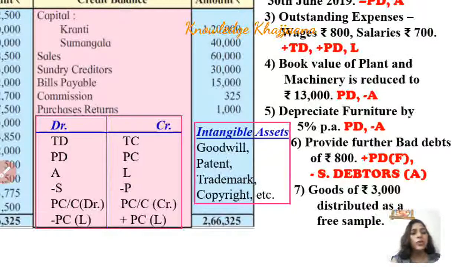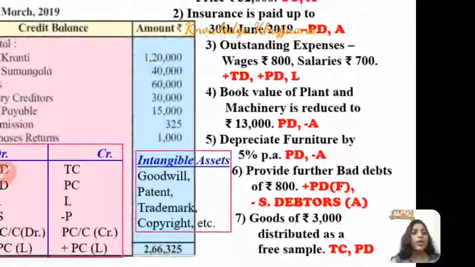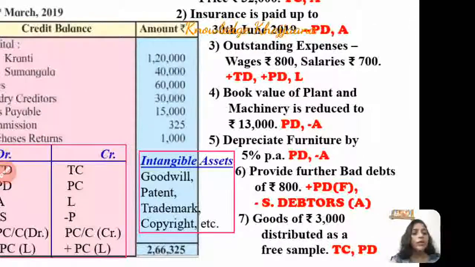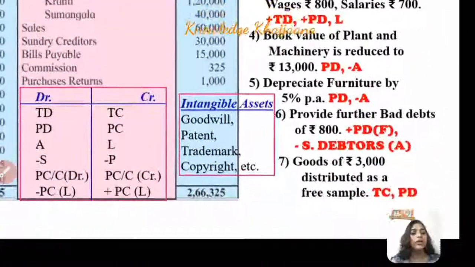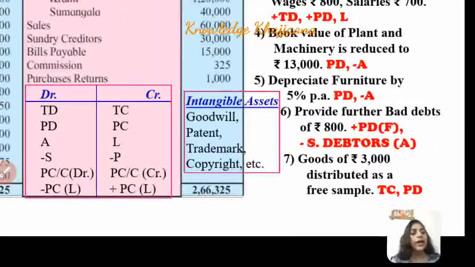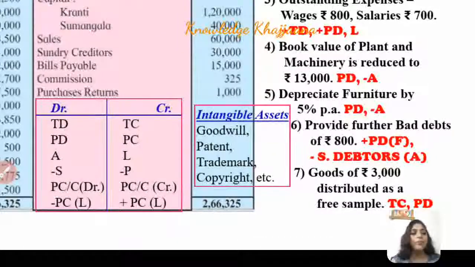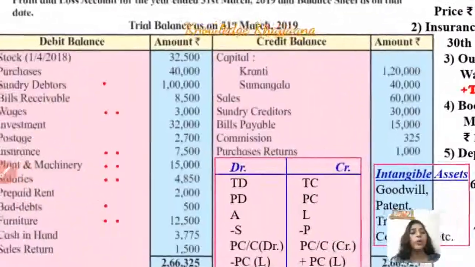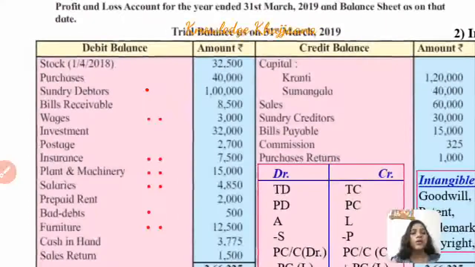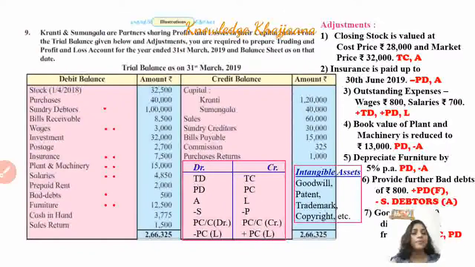Okay, so now what should be done for this adjustment? See, as the goods are going out, as per our rule, whatever the reason the goods are going out, they should be recorded to the trading account credit side. Okay, and they should also be recorded to the profit and loss account debit side. Okay, so for the goods distributed as free samples, there will not be any marking against any item in the trial balance. Okay, now